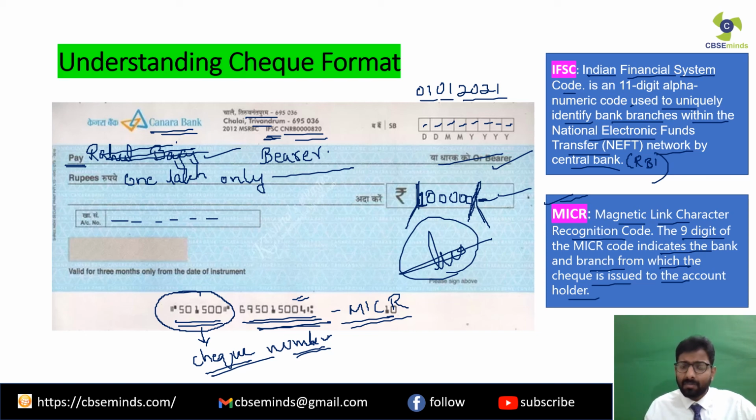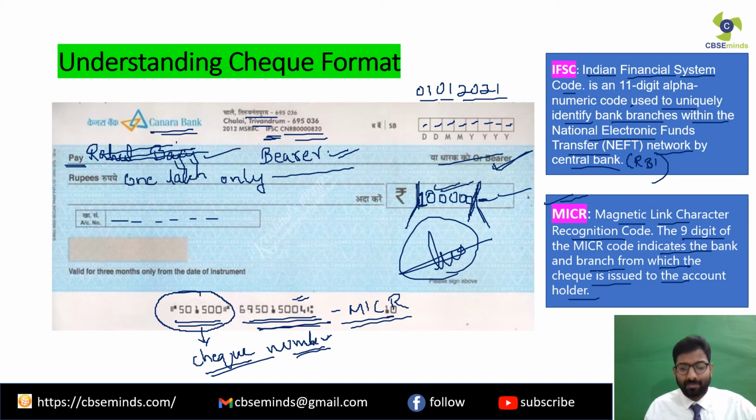If no name is mentioned, if bearer is ticked or written, anyone with this check leaflet who goes to a bank